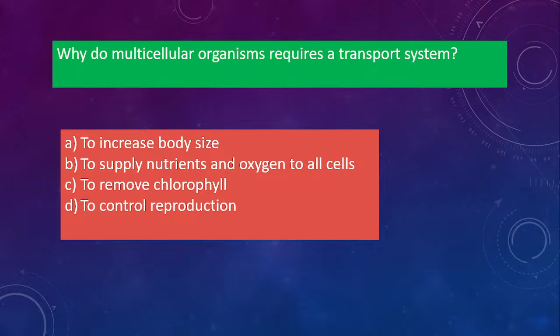Next one. Why do multicellular organisms require a transport system? In multicellular organisms we have a transport system, right, for circulation. So why do we need them? To increase body size. Option B, to supply nutrients and oxygen to all cells. Option C, to remove chlorophyll. And option D, to control reproduction. So out of these four, which one is the correct answer? Why do we need a transport system? I have already given you the hint. So option B is the correct one. Very good. To supply nutrients and oxygen to all cells.